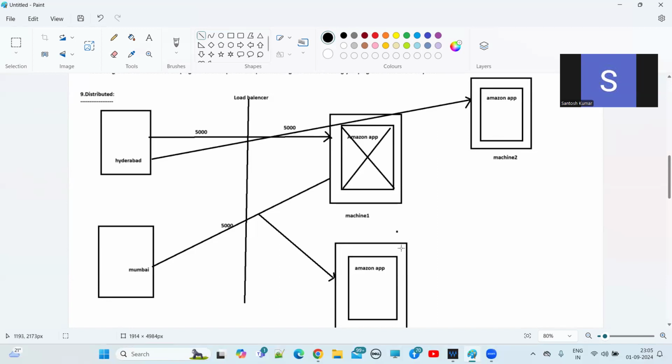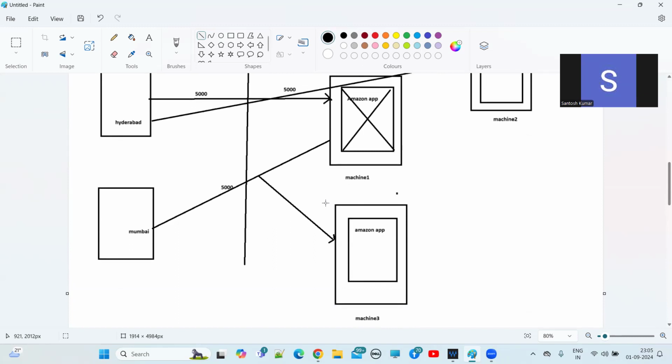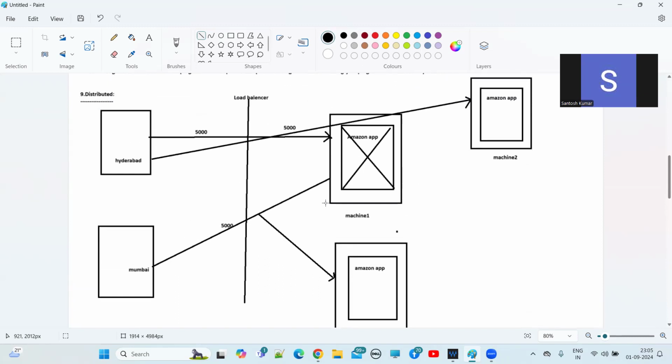We have two other backup machines, and they will take those requests and process them. So we can achieve a failover situation in distributed application development.